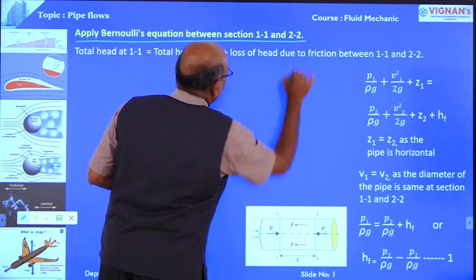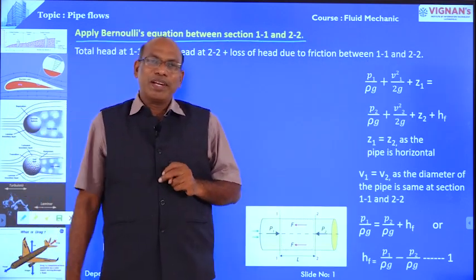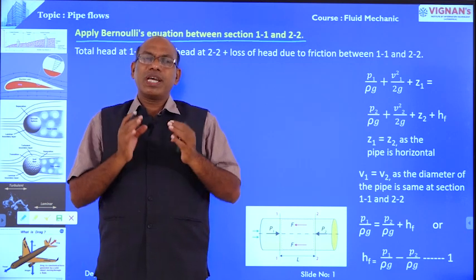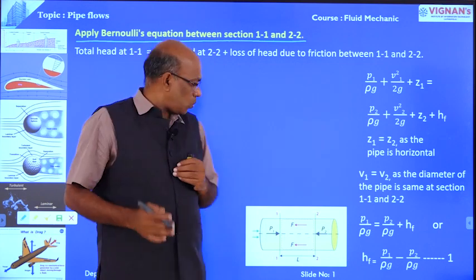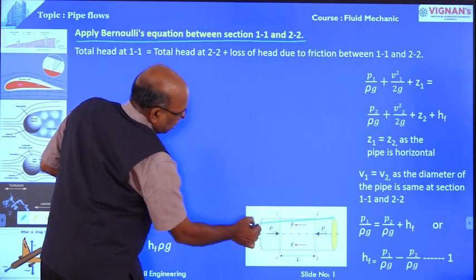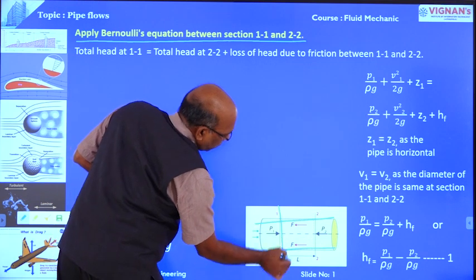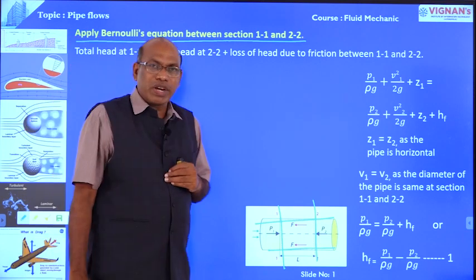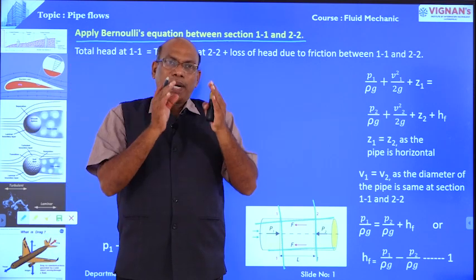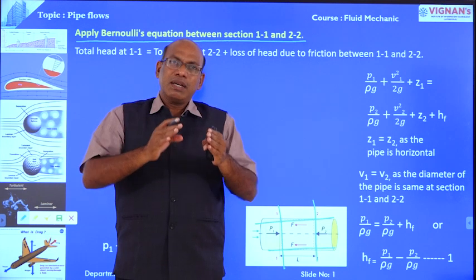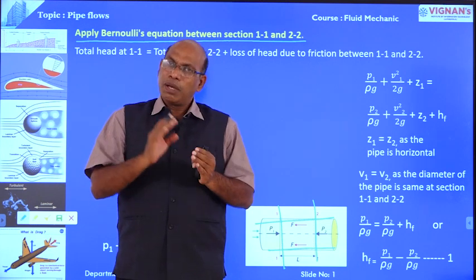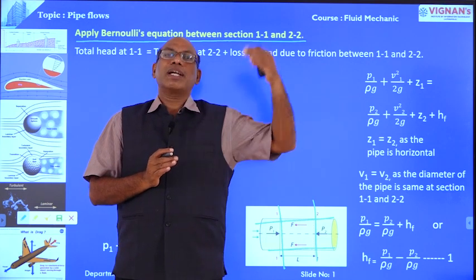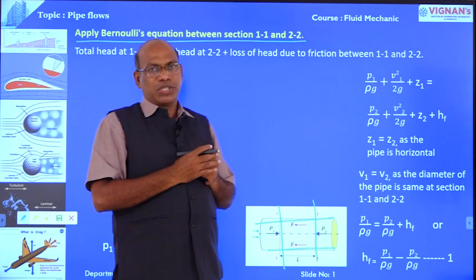Now we are going to derive the head loss due to friction. First, apply Bernoulli's equation at section 1 and section 2. This is the diagram. This is section 1, this is section 2. Apply Bernoulli's equation first. What is Bernoulli's equation? Pressure head plus velocity head plus datum head at one section must be equal to pressure head plus velocity head plus datum head at the other section. That is Bernoulli's equation.